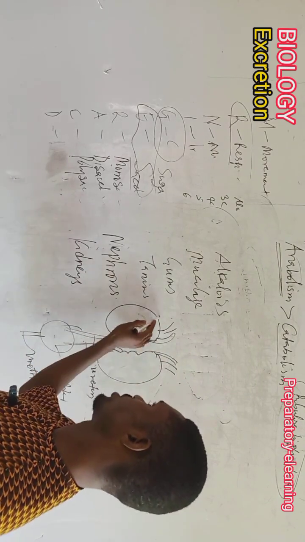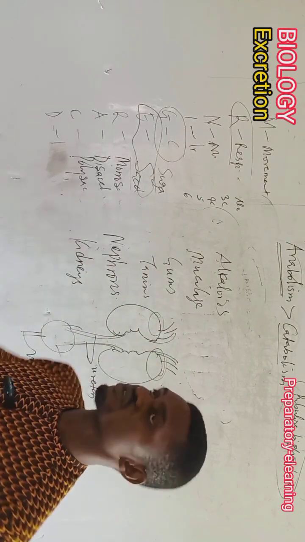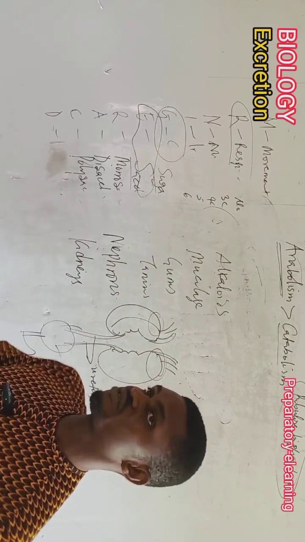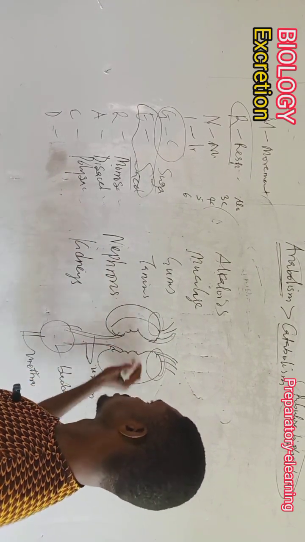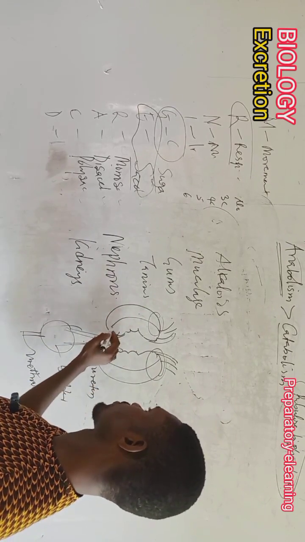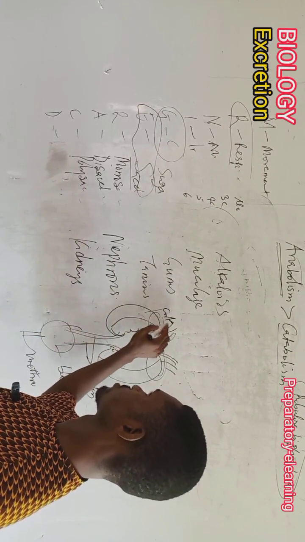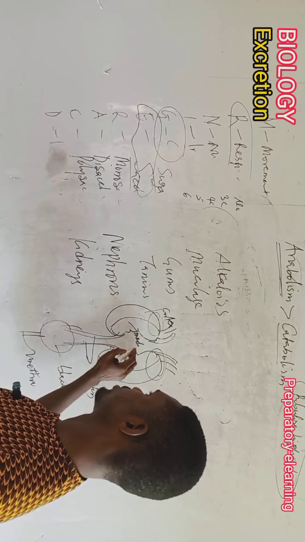At the top of the kidney you have the adrenal gland, which of course produces the insulin. We are going to that. We have the outermost part of the kidney that is called the cortex. And of course, we have the medulla. We have the cortex. Then we have the medulla.